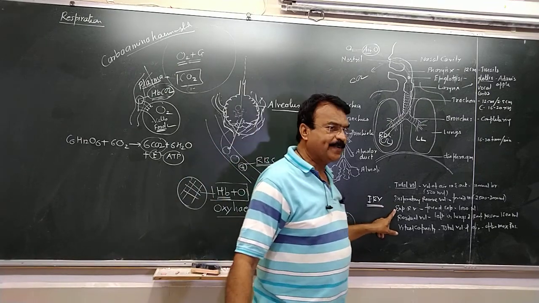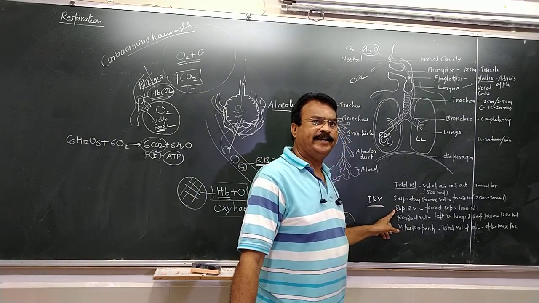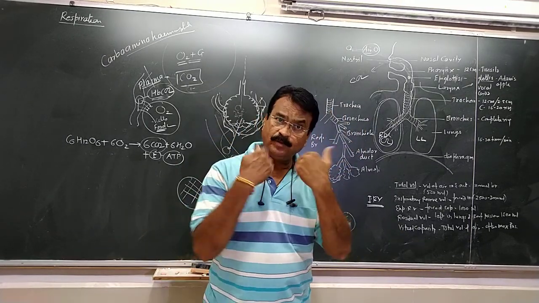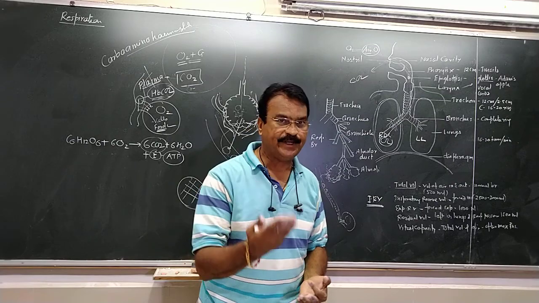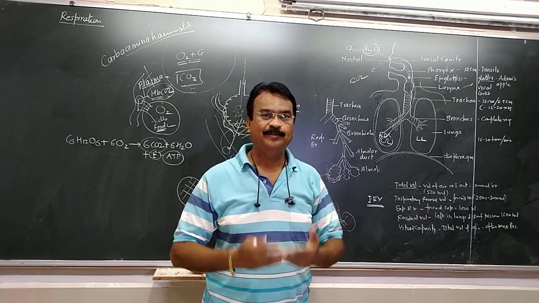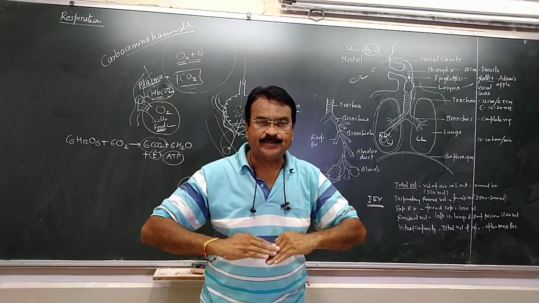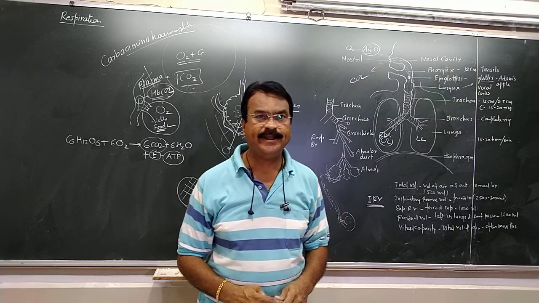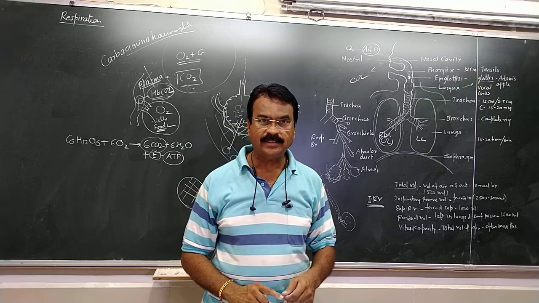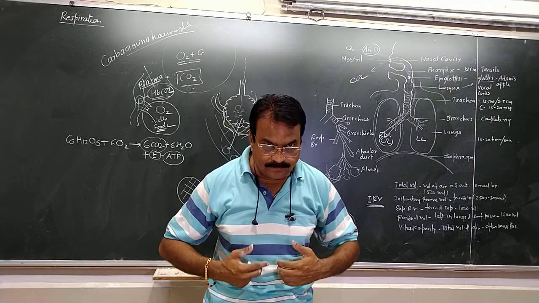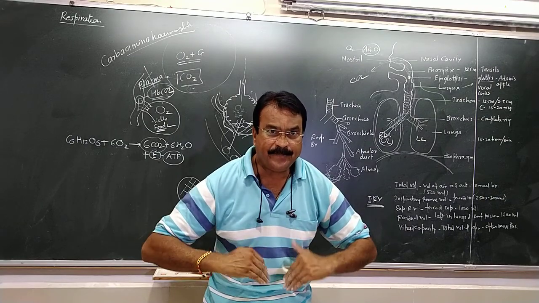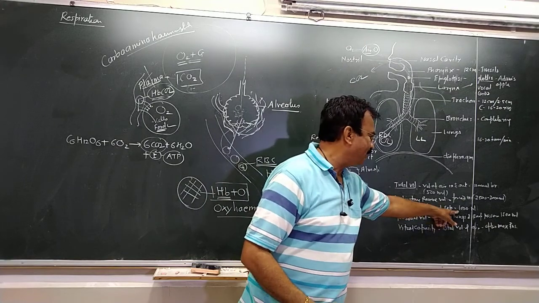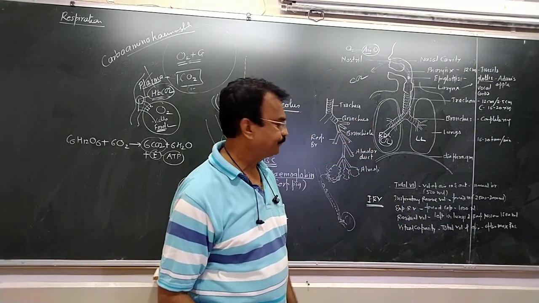Then we come to the expiratory reserve volume. Expiratory reserve volume means the volume of air which we give out by forced expiration. When we forcefully push the air out of the respiratory tract, that is called the expiratory reserve volume. That is like this. We are emptying the respiratory tract completely, and that expiratory reserve volume is 1000 ml.